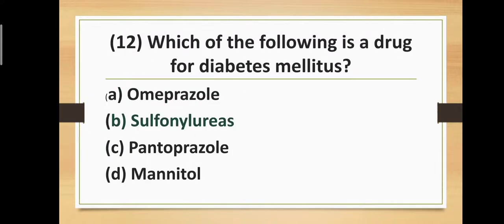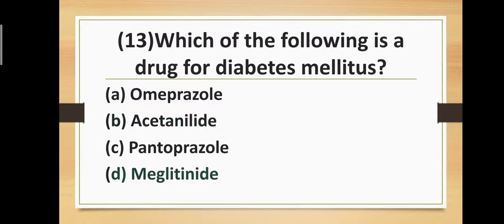Question number 12. Which of the following is a drug for diabetes mellitus? Option A, omeprazole. Option B, sulfonylureas. Option C, pantoprazole. And option D, mannitol. Mannitol is a diuretic drug, and option B, sulfonylureas, is the drug for diabetes mellitus.